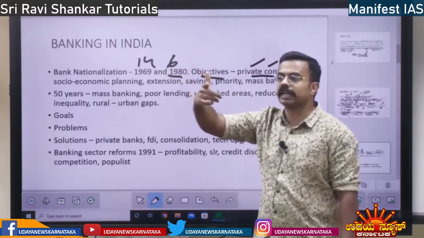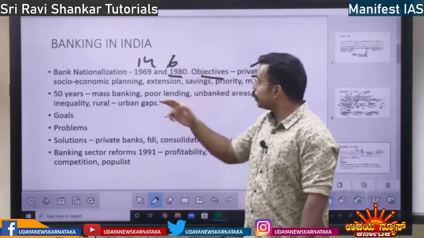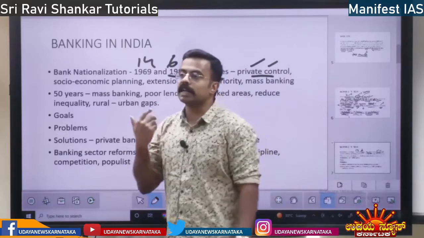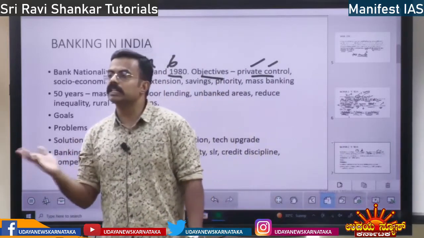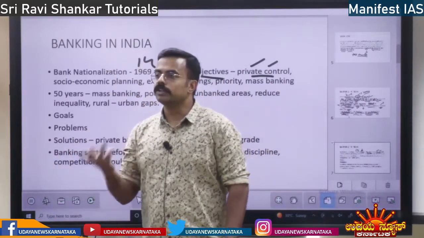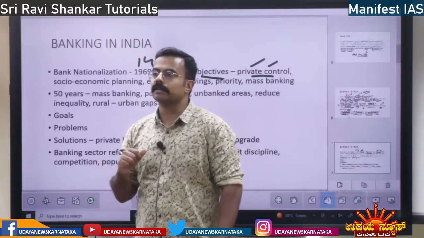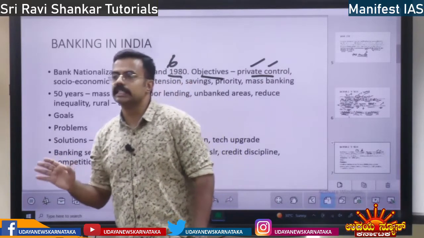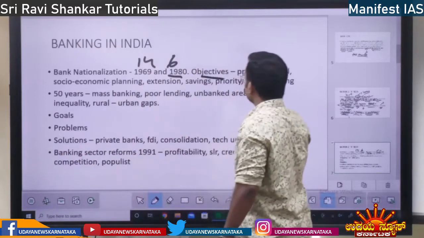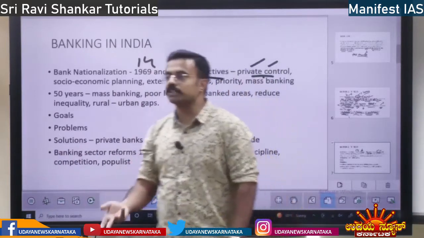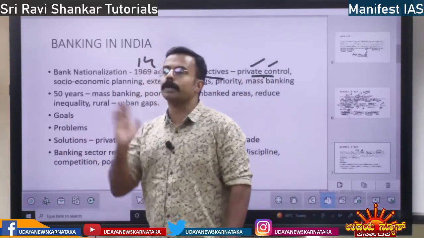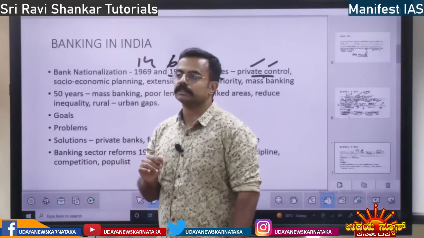When government control is taken, what happens? There were no branches in rural areas, because in rural areas there is no profit. When there is no profit, why would you keep the bank there? So because of all these reasons, the nationalization took place. After nationalization, even though there is no profit, banks are bound to open branches in the rural areas, right?